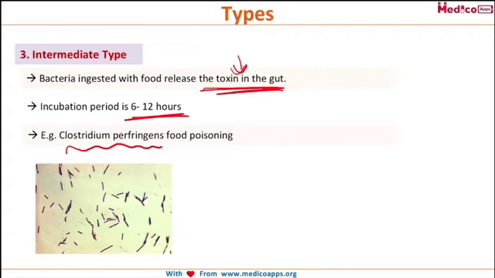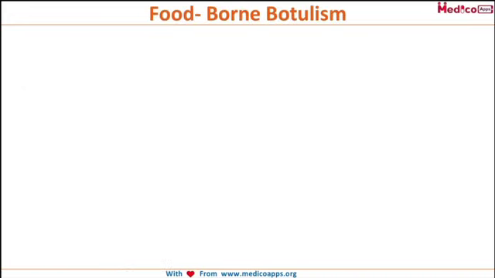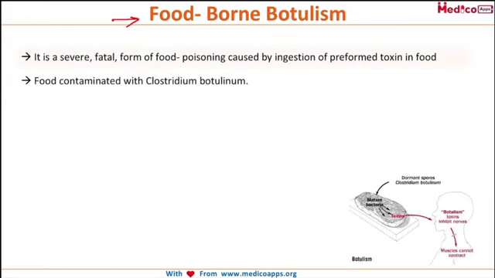And the last one is the intermediate, where Clostridium perfringens is the example. Now, in detail, if a short note is asked on foodborne botulism. Now, what is this foodborne botulism? It's also a type of food poisoning, but it's a severe, fatal form of food poisoning.